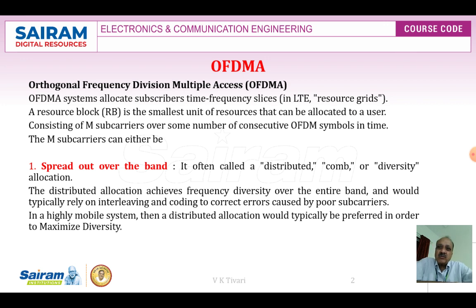The distributed allocation achieves frequency diversity over the entire band and would typically rely on interleaving and coding to overcome errors caused by poor subcarriers. In a high mobility system, a distributed allocation would typically be preferred in order to maximize diversity.